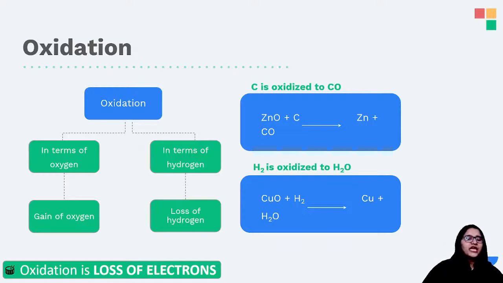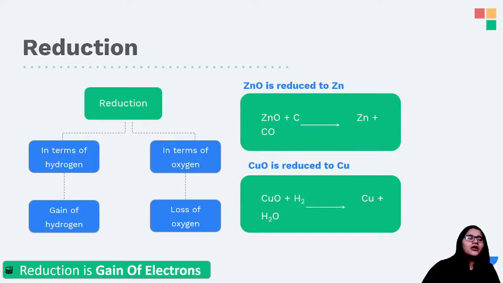To understand redox reaction, you have to understand oxidation and reduction. Okay? So oxidation क्या होता है? Whenever you gain oxygen, that is also oxidation, and whenever you lose hydrogen, that is also oxidation. ठीक है? In terms of electrons, loss of electron is oxidation. Electron wala funda you don't have in 10th standard. It will be when you go on to 11th and 12th standard. Okay. Next we have reduction.